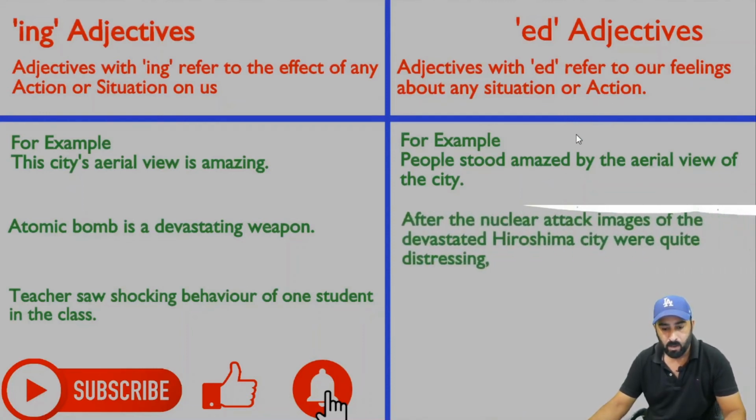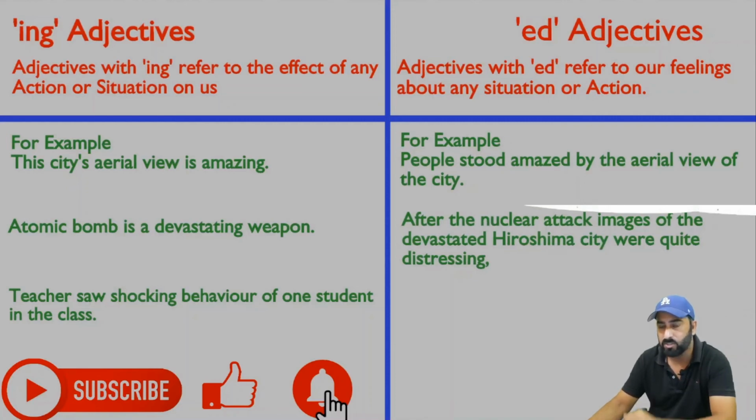Okay, now we have again the example relating to this sentence. Okay, at the left. After the nuclear attack, images of the devastated Hiroshima city were quite distressing. Okay, firstly, in the first example, we can see atomic bomb is a devastating weapon because atomic bomb has a great impact. But in this sentence, we are talking about effects of the nuclear bomb on the Hiroshima city.